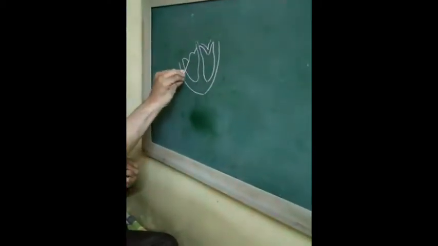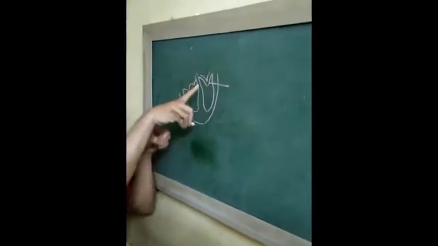So what are these valves? Tricuspid valve, that is present between the right atrium and right ventricle. Bicuspid valve, that is present between the left atrium and left ventricle. And of course the semilunar valves, to which you have to add the aortic valve and pulmonary valve. Look here: tricuspid valve, bicuspid valve, semilunar valves, that is aortic valve and pulmonary valve.